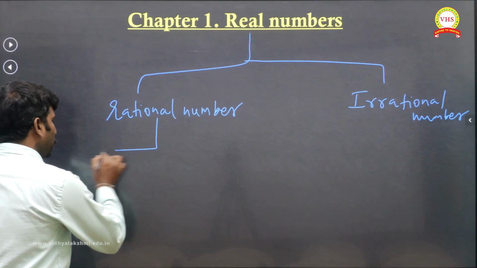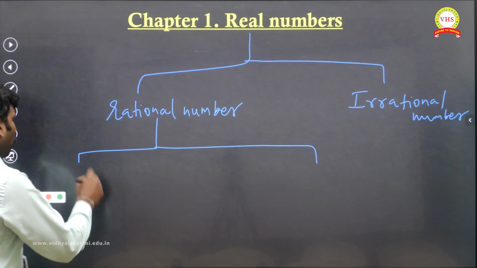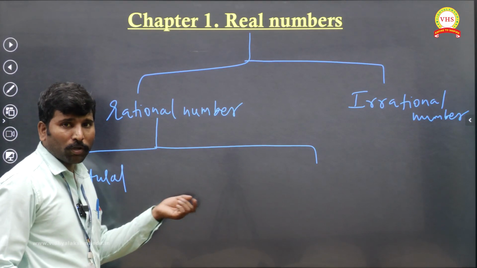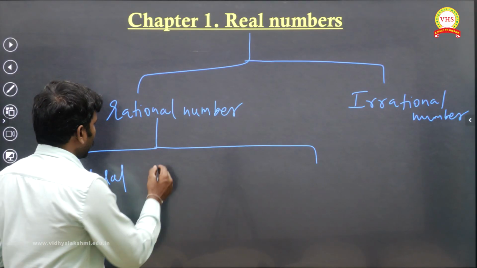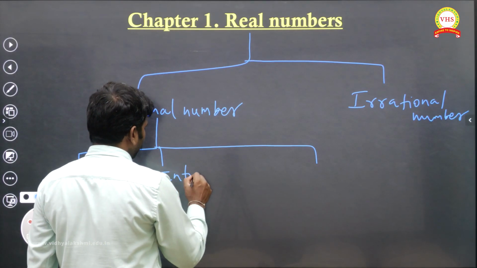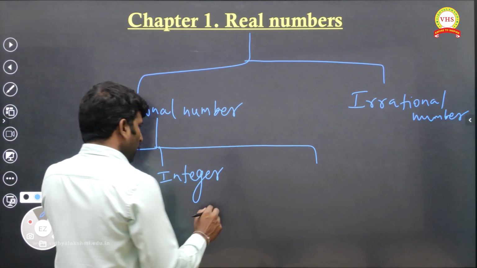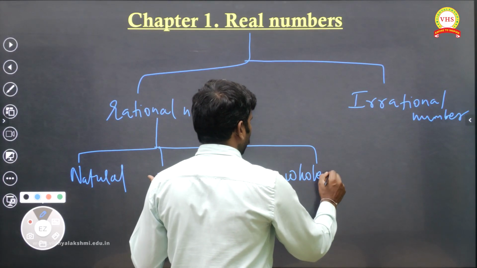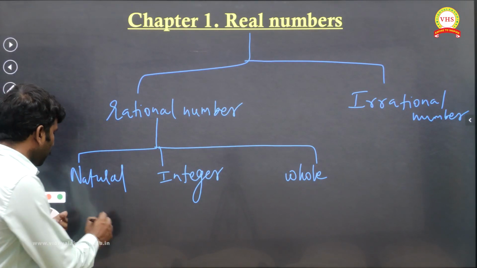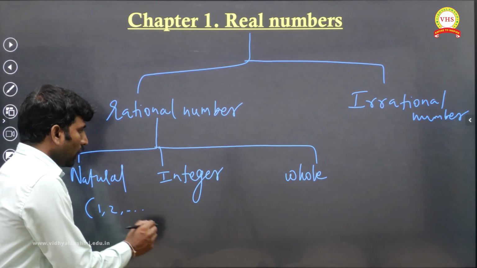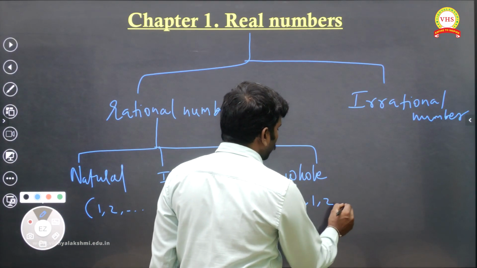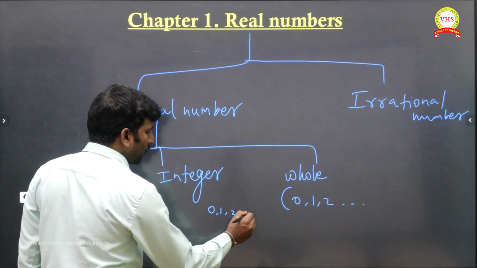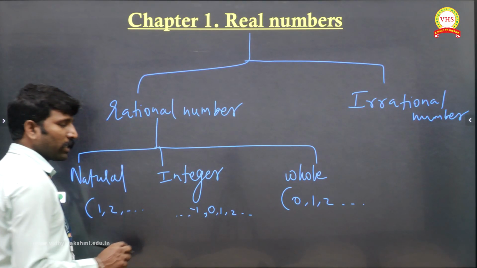A rational number we can write in three ways. One, natural number; one more, whole number; and integer. Natural number means it starts from 1, 2, 3, and whole number starts from 0, 1, 2, 3. And integers contain 0, positive numbers and negative numbers. All those things we have.